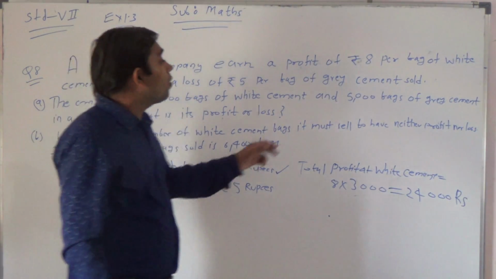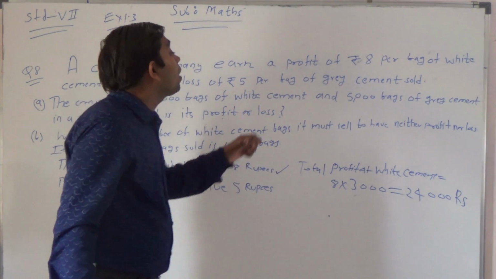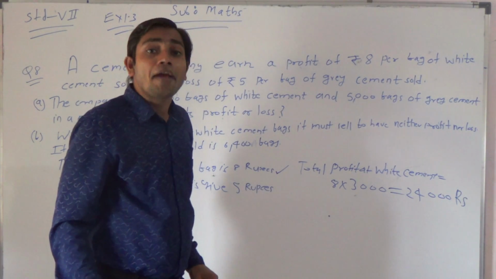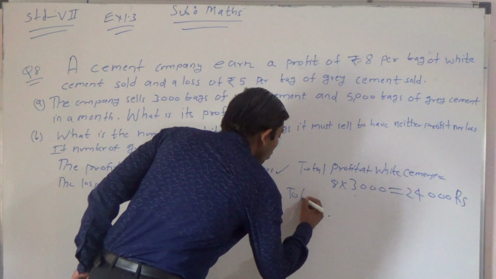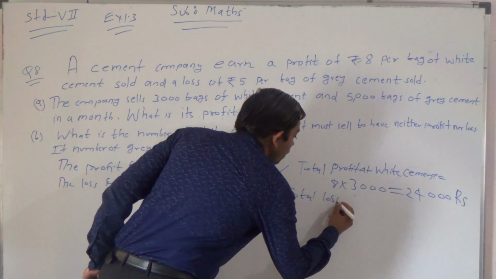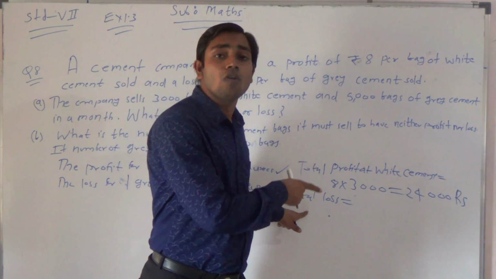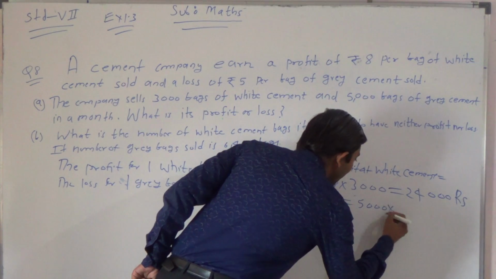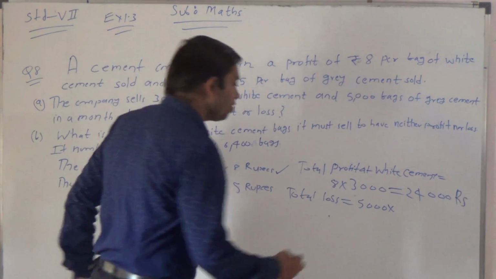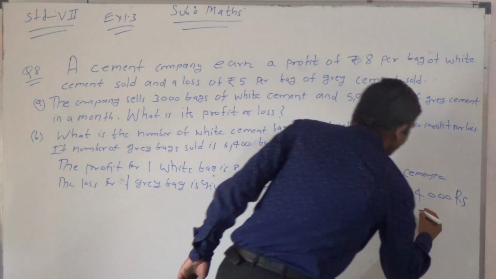Therefore, if there are a total of 5,000 bags, we have to multiply this 5 with 5,000. So the total loss on grey bags is equal to 5,000 into 5, my dear students. So 5 5s are 25.